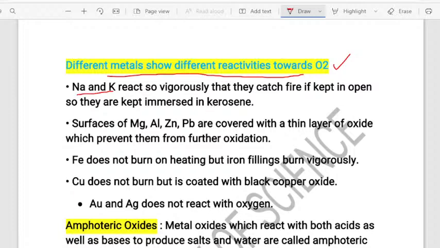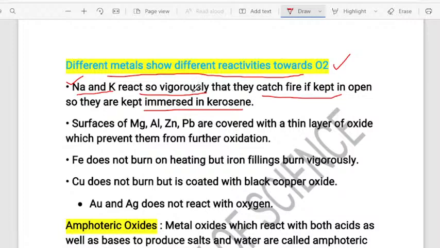See, those who are finding problem with the screen, please check the resolution of your video, my dear students. Yes. So, not all the metals react equally with the oxygen. When we talk about sodium and potassium, they react so vigorously. What is meant by vigorously, students? Vigorously is nothing but fast. They show very fast reaction so that they will catch fire if kept open. That is the reason sodium is kept immersed in the kerosene.